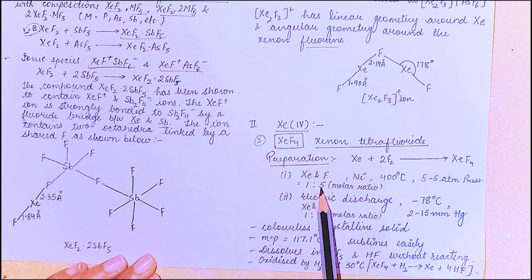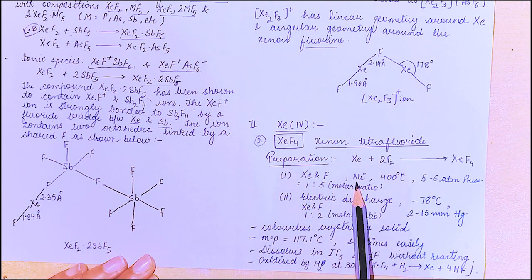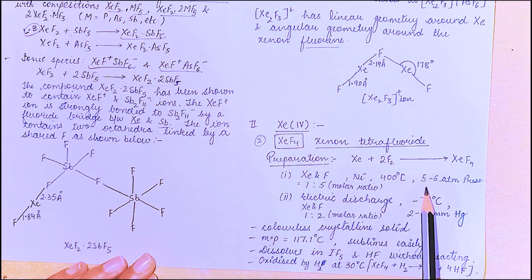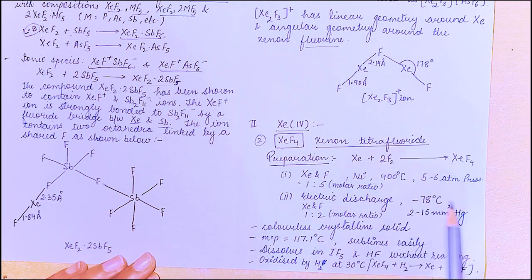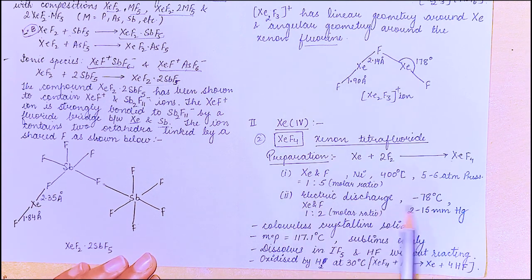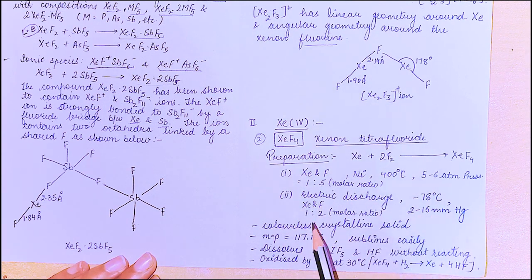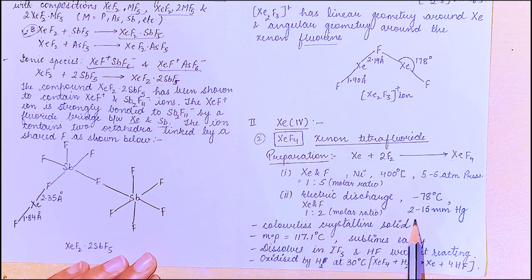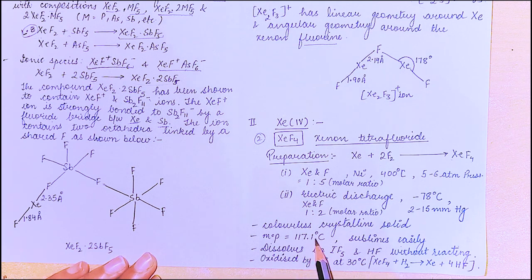They combine in a molar ratio of 1:5 in the presence of nickel at 400 degrees Celsius, 5 to 6 atmosphere pressure. Or you can use the second condition, that is electric discharge at minus 78 degrees Celsius in the molar ratio 1:2 at a pressure of 2 to 15 millimeter mercury. It is a colorless crystalline solid which has a melting point of 117.1 degrees Celsius, sublimes easily, right?